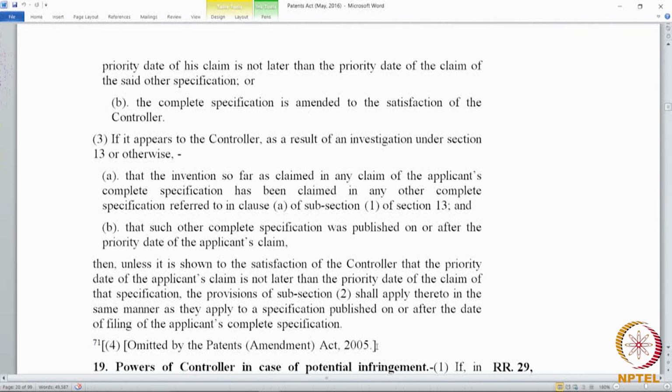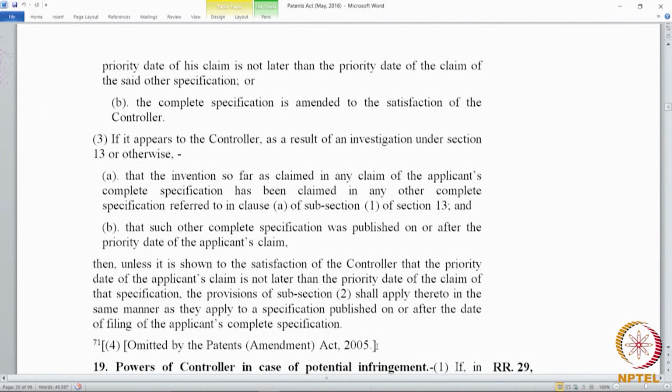Now, if it appears to the controller from the results of an investigation that an application made under the 1911 Act anticipates the invention, or such other complete specification was published on or after the priority date of the applicant's claim, this may not happen at all, because, understand that this provision came into effect in 1970. The Act was passed in 1970 and it came into effect in 1972.